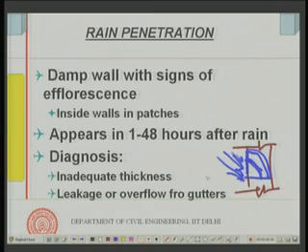Moisture front will advance, but after that rain stops. When the rain stops, drying starts from here. Now thickness should be sufficient such that by the time the rain stops, the moisture front should not advance to the inner surface. I think I have mentioned it earlier, I am repeating it again.